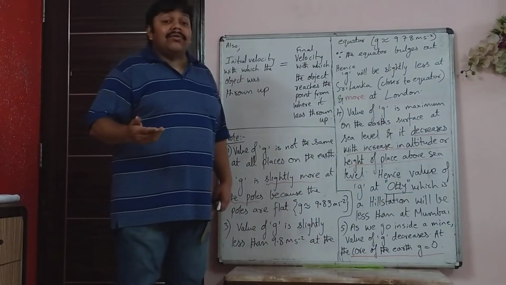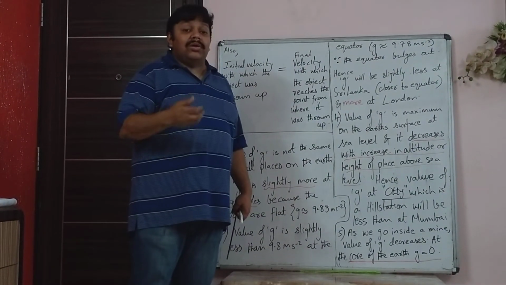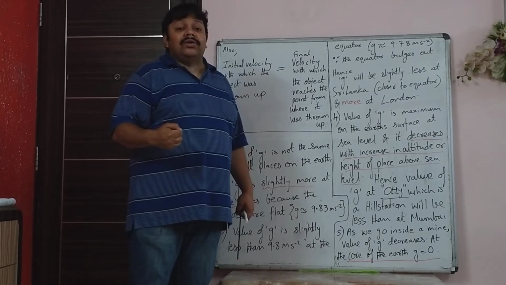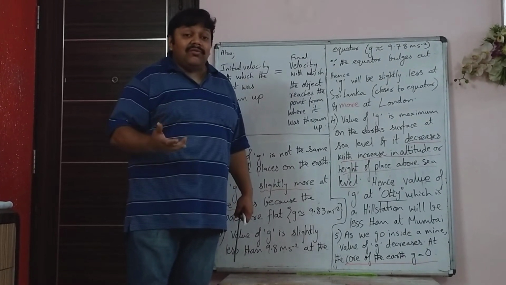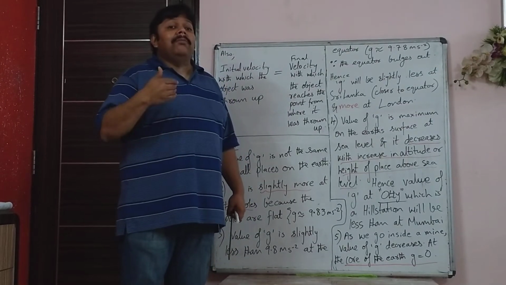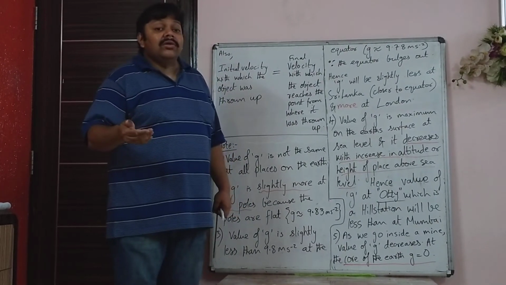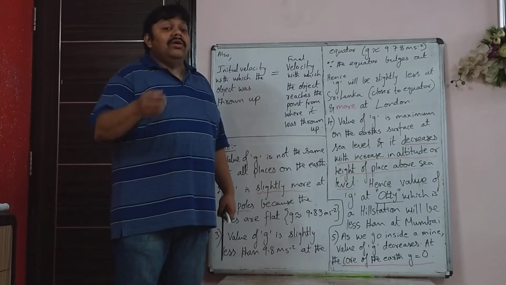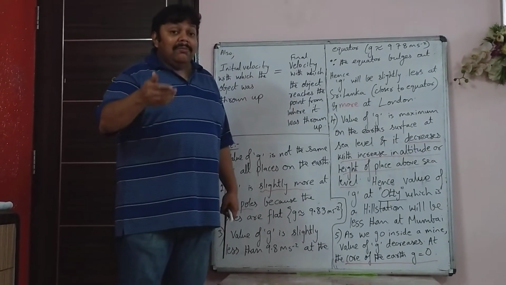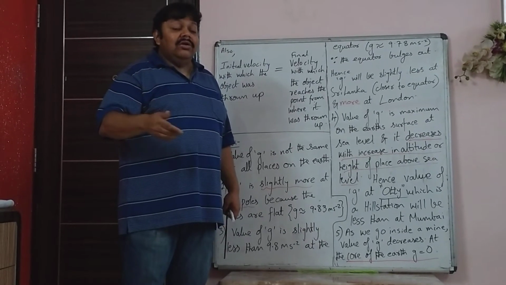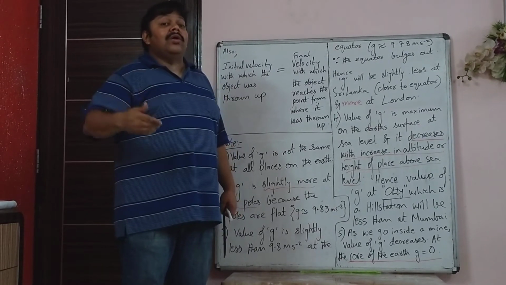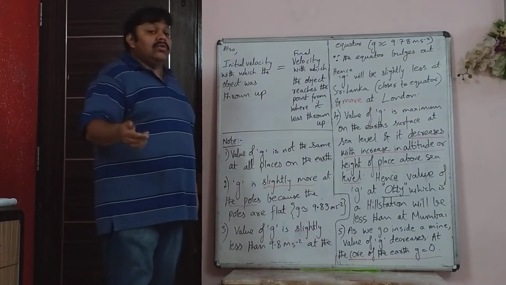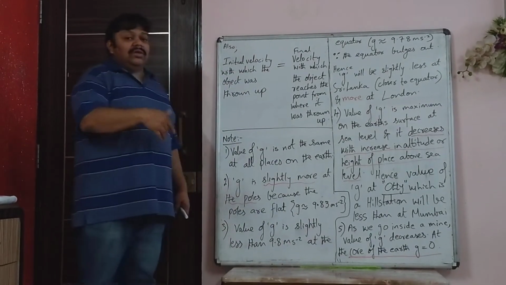Why do we feel a weight? Because of G, because of the Earth's force of attraction, so we can stand on the ground. So what is your weight? Weight is mass into gravity. It is mg. I told you, if your mass is 50 kg, then your weight is 50 into 9.8, so it is 490 Newton. That is what we will see after some time.